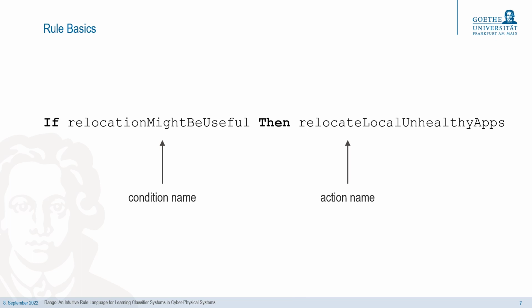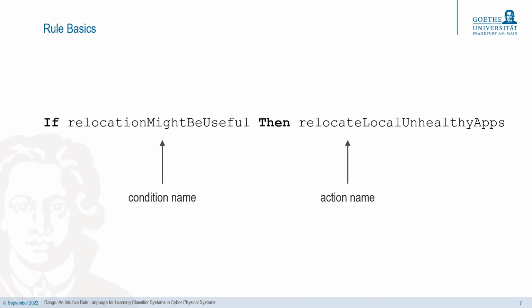In general, a rule consists of a condition and an action. Thereby, conditions and actions can either be specified directly or defined and referenced by name. Here, the condition is referenced with the name relocation might be useful, and the action is referenced with the name relocate local unhealthy apps. There are two things to note here.